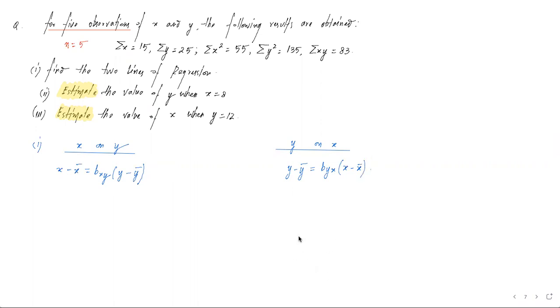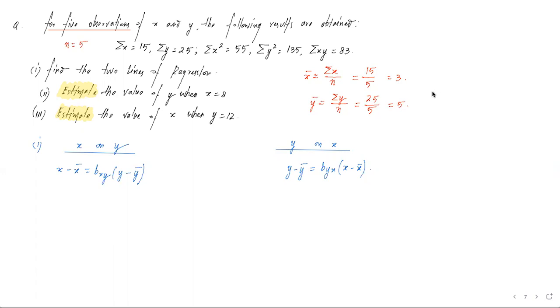First of all, we have to calculate x bar and y bar, because these 2 values are important and required for both the equations. So first we calculate x bar. What does x bar mean? The sum of all observations of x divided by the number of observations. Summation x is given as 15, the number of observations is 5, so the value of x bar comes to 3. Similarly, y bar, that is the mean of y: the formula is the sum of all y observations divided by the number of observations. Summation y is given as 25, the number of observations is 5, so we get the mean of y as 5.